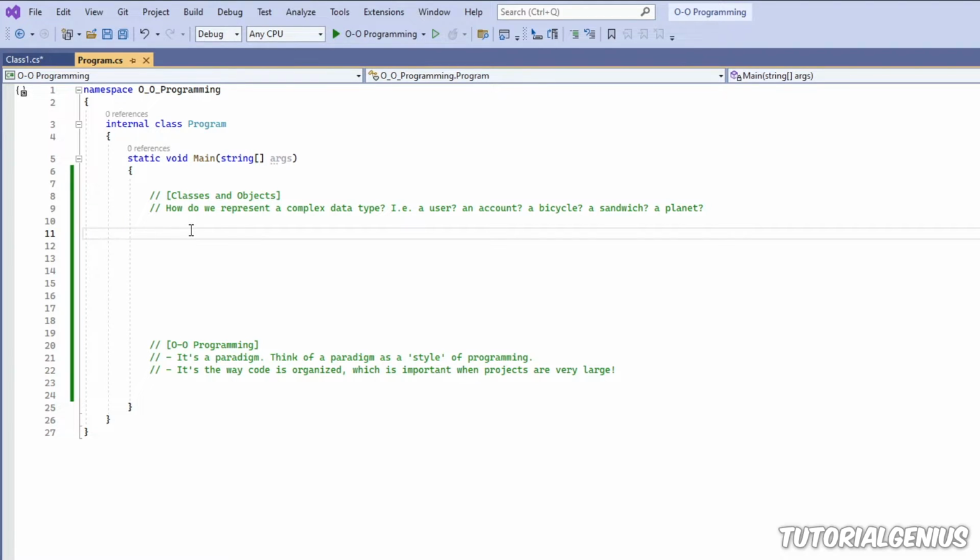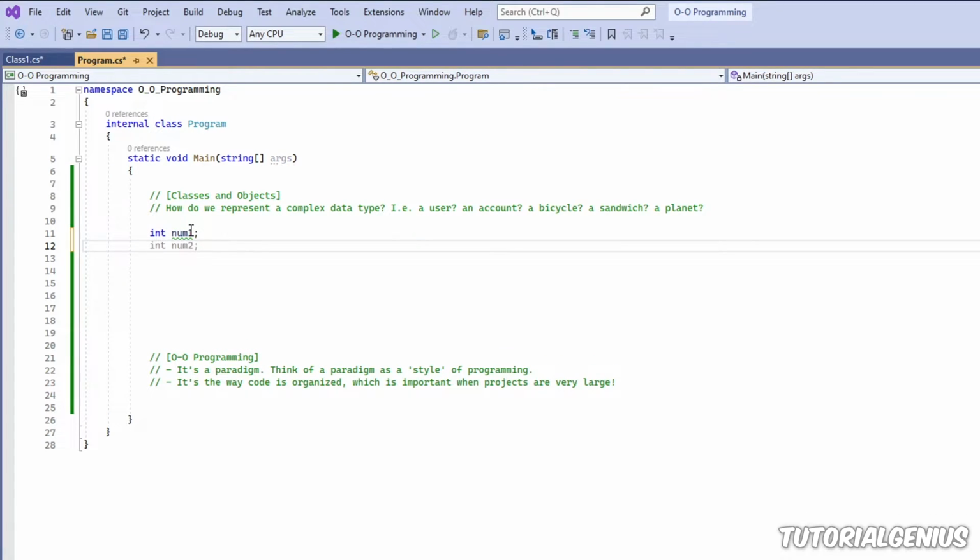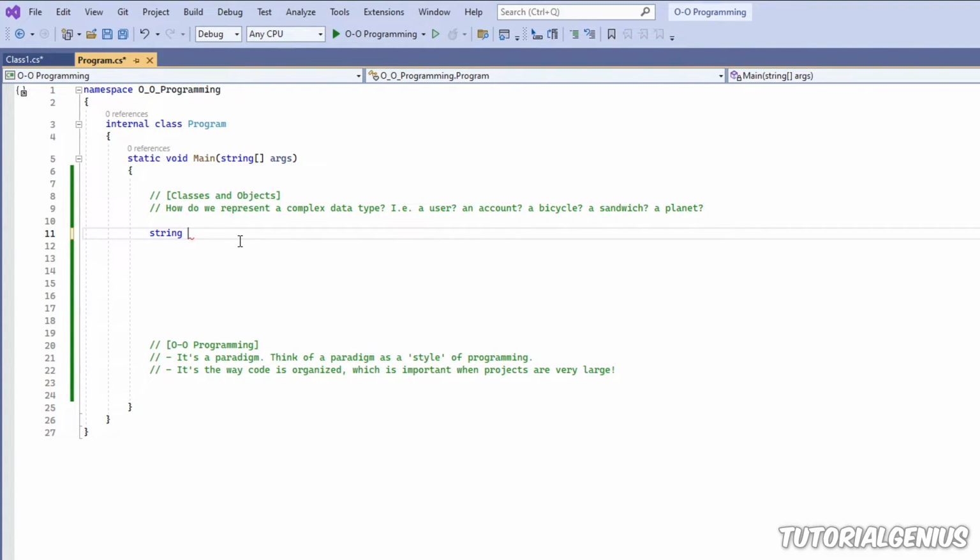So far, if you've been following some of the tutorials we've made, we've created some basic examples like multiplying two numbers together, where we take two numbers from a user and multiply them. When we take a number from a user, we can represent this as an integer data type, which is quite easy, and that's all we need to do. We don't need to know any more information about these numbers to multiply them together. Similarly, if we take the name from the user, we can store this in a simple data type, which is a string, and we just store the user's name.